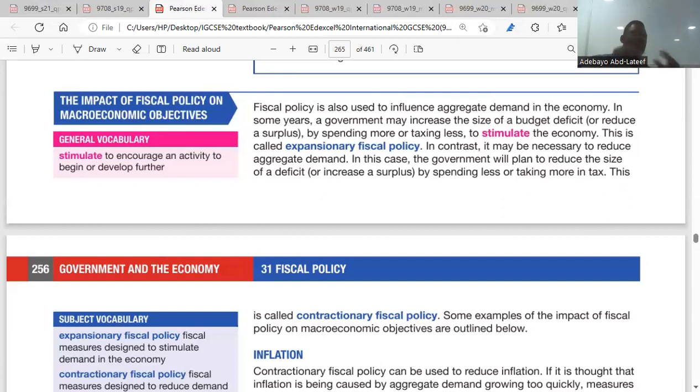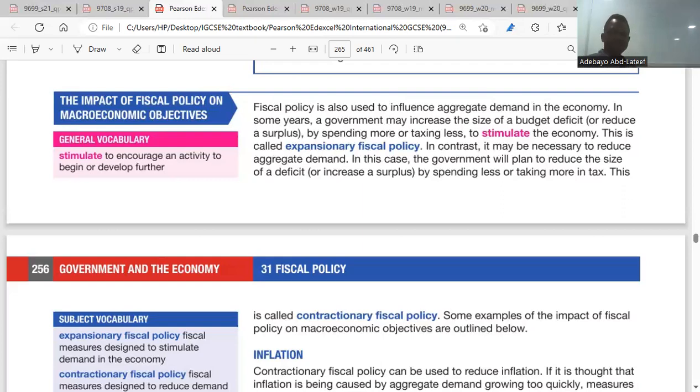Are you with me? If government wants to increase aggregate demand in the economy, government will do what? Use expansionary fiscal policy. For expansionary fiscal policy, this means people will be able to spend. That will come through maybe subsidy or reducing taxes. So increasing subsidy is an expansionary fiscal policy. Reducing taxes is also an expansionary fiscal policy. Do you get the point here, please? Expansionary fiscal policy means increasing subsidy or lowering taxes. Either way, income will increase and the spending power will be high.